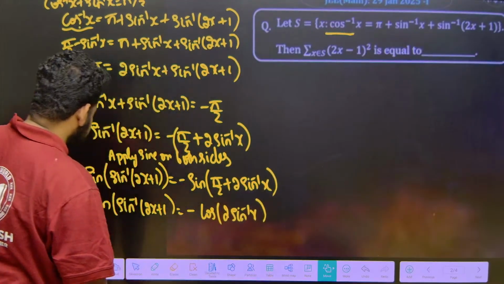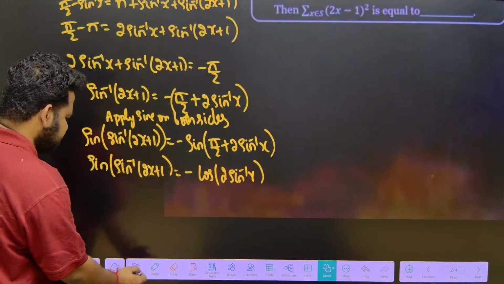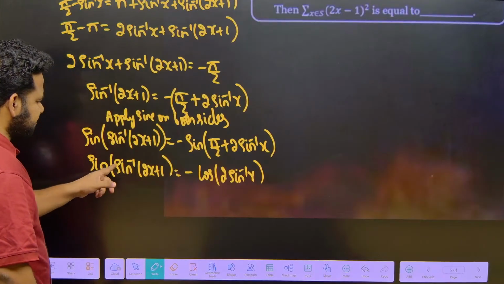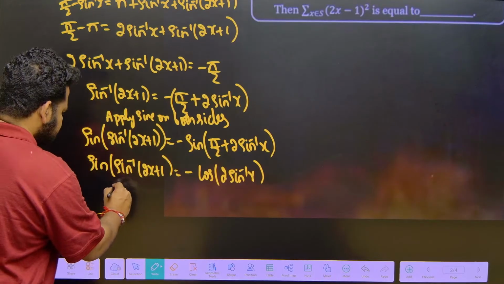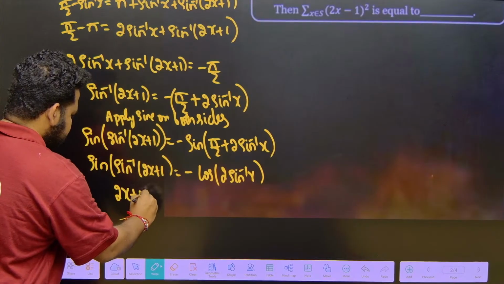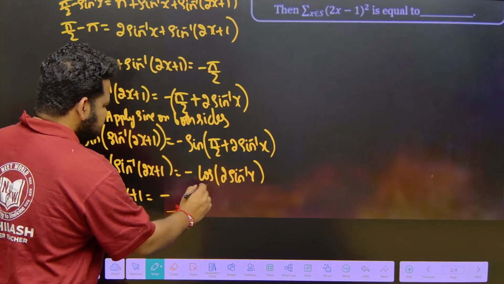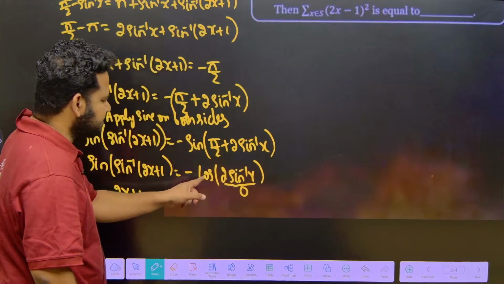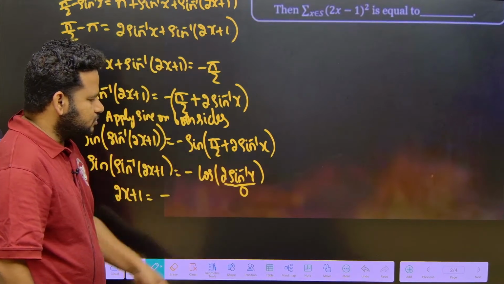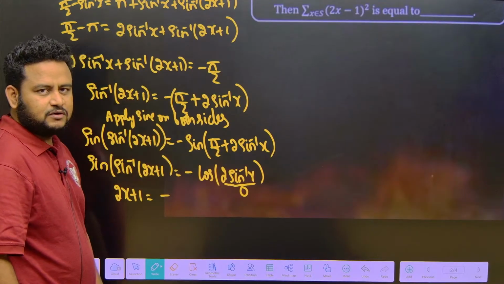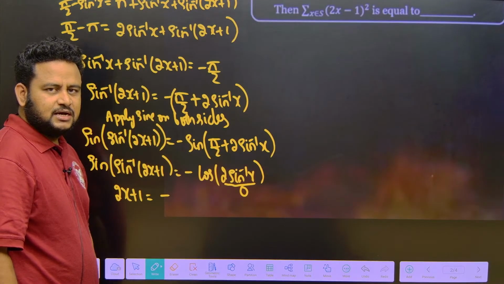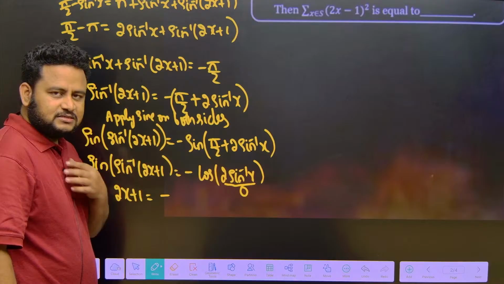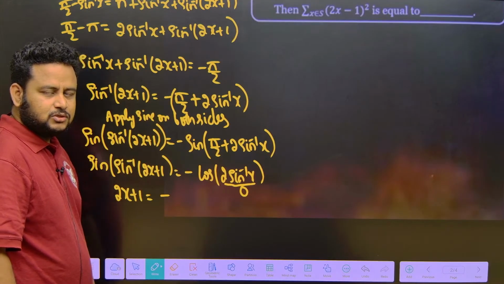Now, please carefully observe, sin of sin inverse of theta is nothing but theta. So this will become 2x plus 1. This is minus cos of, if I think of sin inverse of x as theta, this is nothing but cos of 2 theta. Cos 2 theta is nothing but equal to 1 minus 2 sin square theta.